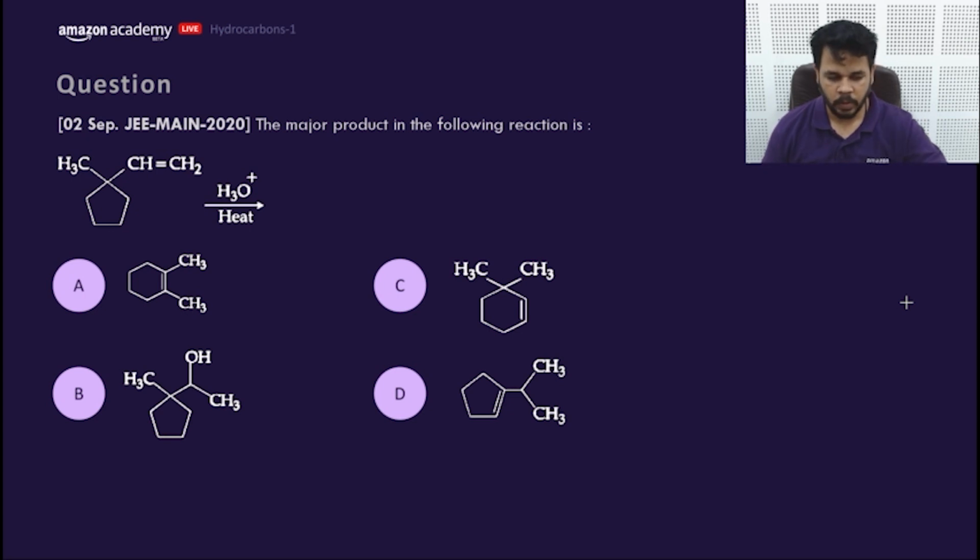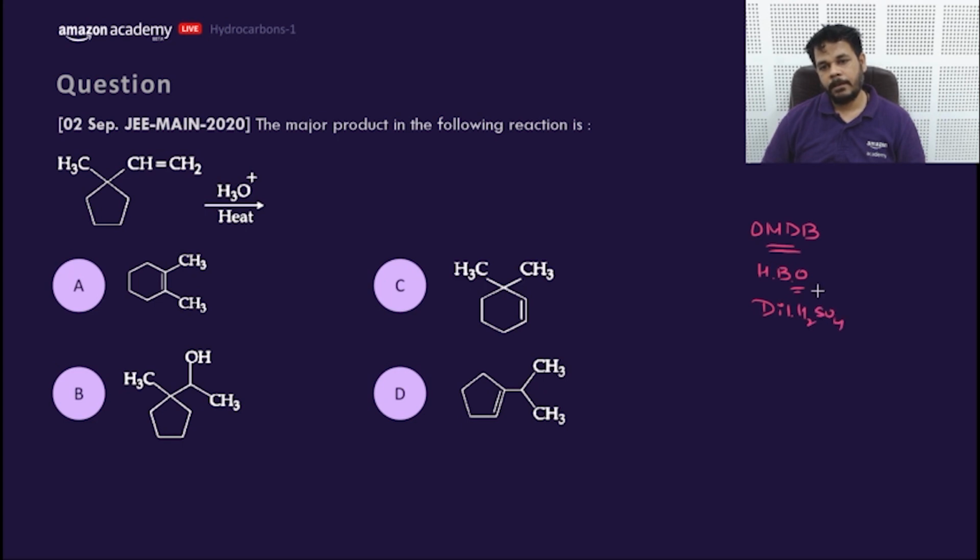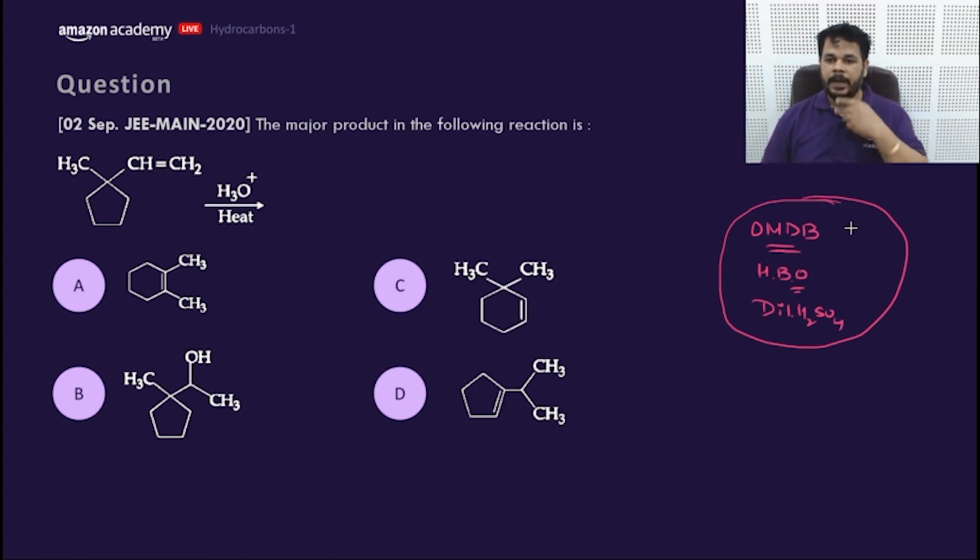Oxymercuration, demercuration, OMDM. That is called OMDM. This is hydration of what? Alkene. The other form of hydration of alkene is HBO, or you can use dilute H2SO4. These are the three methods by which you can add water into an alkene. What would be the answer? A, B, C, D. This question was asked in 2nd September JEE Mains 2020.